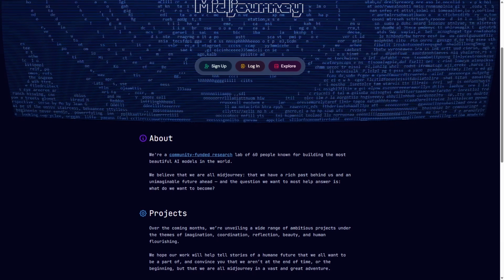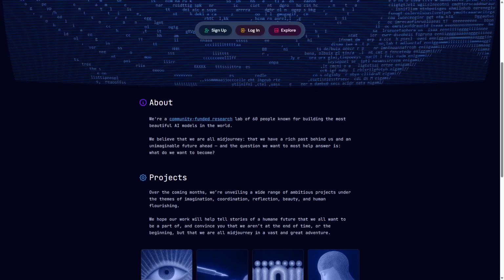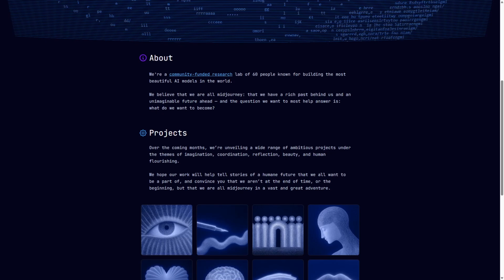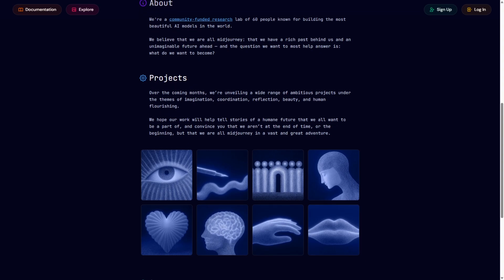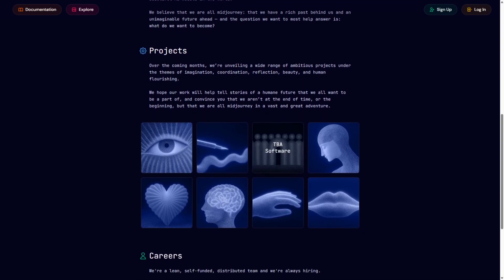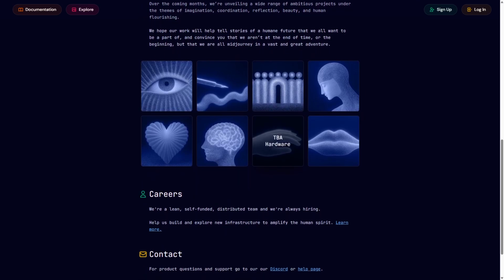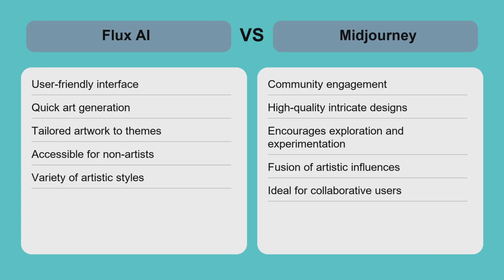One significant strength of Midjourney is its ability to produce high-quality, intricate designs that often reflect a blend of various artistic influences. However, the reliance on community input can sometimes lead to inconsistency in results. Ideal users are those who enjoy collaboration, seek inspiration from a vibrant community, and appreciate the fusion of different artistic perspectives in their creations. When comparing Flux AI and Midjourney, consider your creative needs.